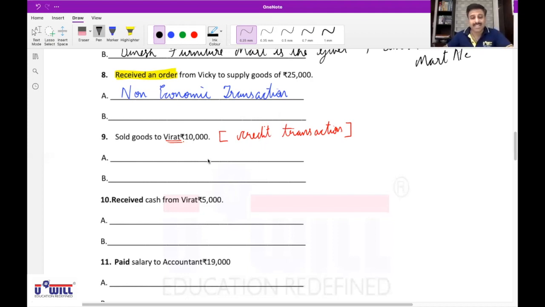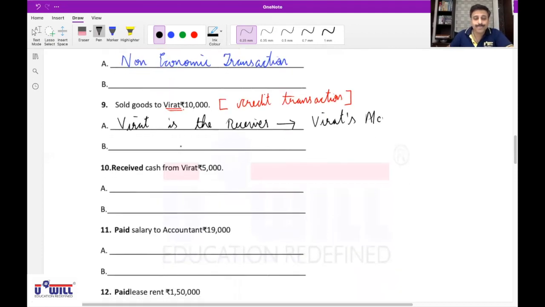Second question, what will you ask yourself? Which expense? Do you get the answer? No, sir. Now, the third question: who is the receiver here? Virat. Yes, so Virat is the receiver, and it affects Virat's account. Is everyone clear with that? Yes, sir.